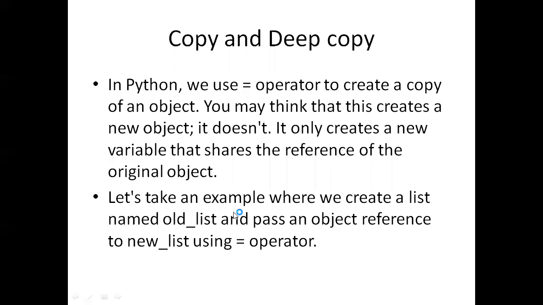For example, assume I have the variable a, which has the value 5. So a equal to 5 means the variable a contains the value 5. If I say b equal to a, then the value of a will be copied into b.